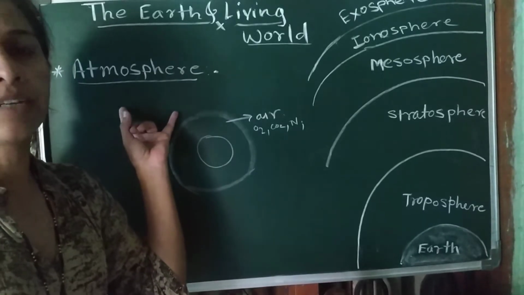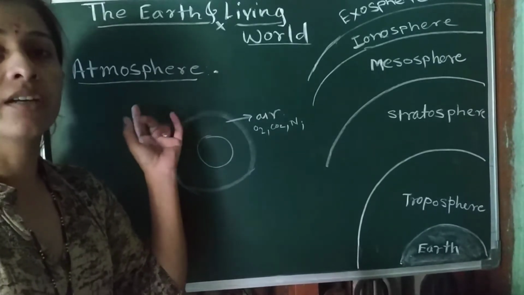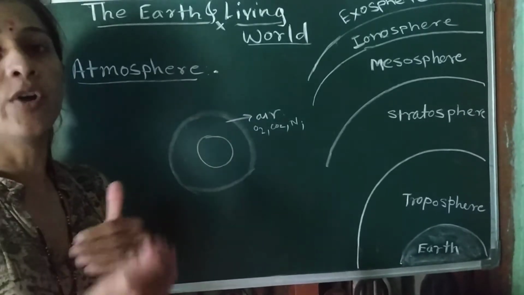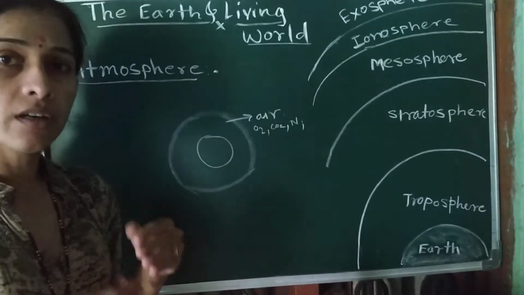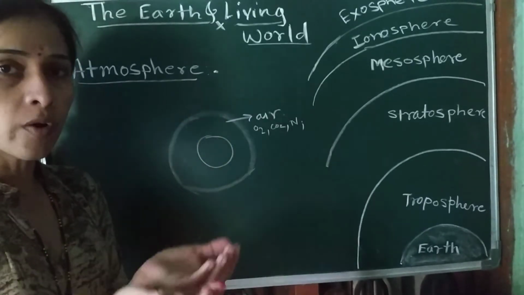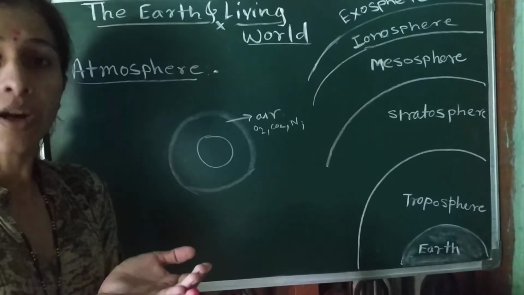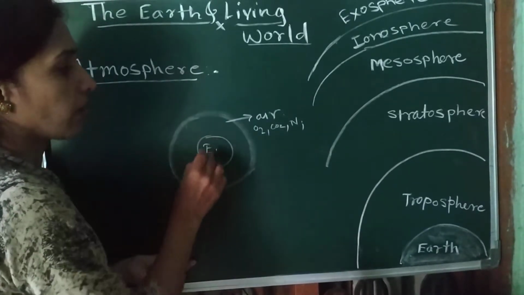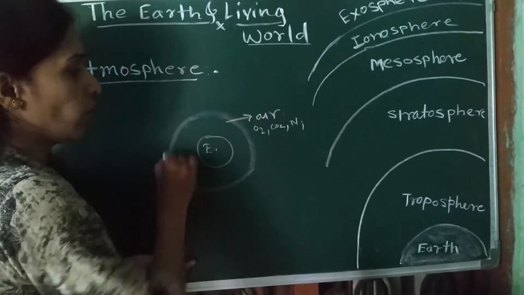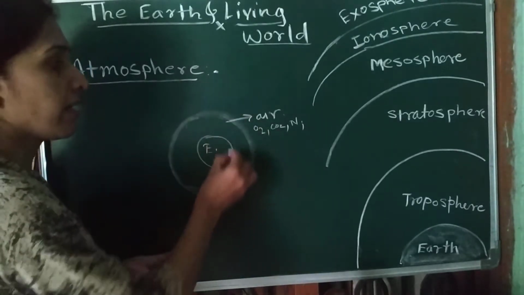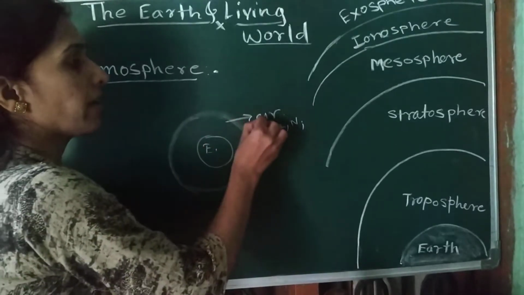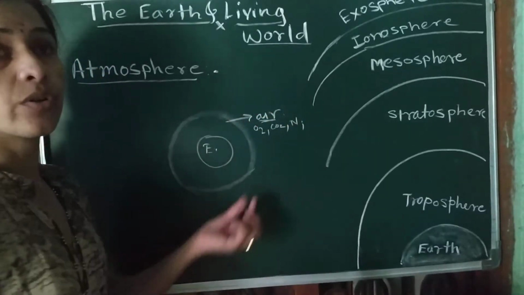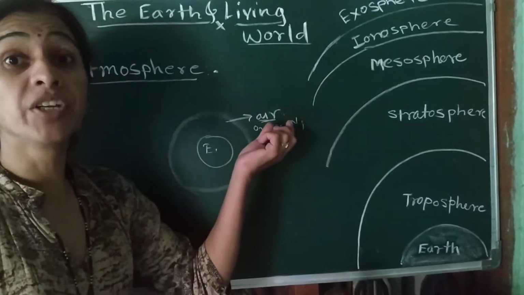So, the atmosphere means what? Atmosphere is the layer of the air around the earth. It means an envelope of air around the earth. Suppose this is our earth. Around the earth, there is an envelope or cover of that. So it is the cover of what? Air, gases.